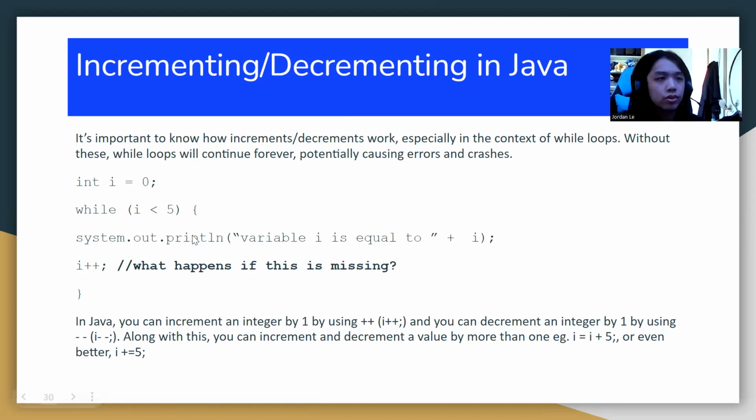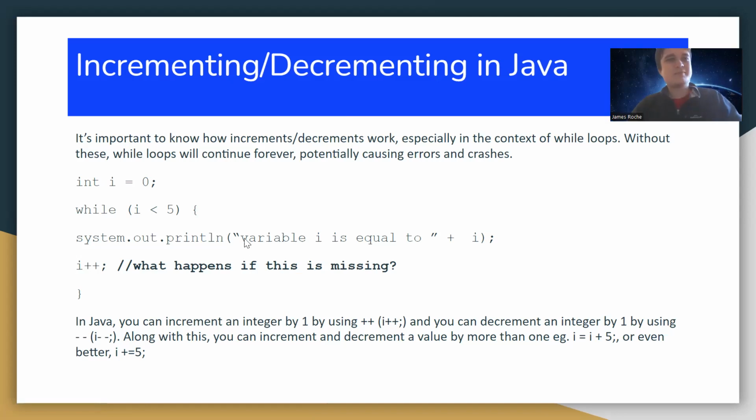No, because you're always increasing I by 1 at the end of the code. Yeah. So essentially what Jordan is saying is that without this, it will just keep running over and over and over, and you're going to have so many errors that will be runtime errors.